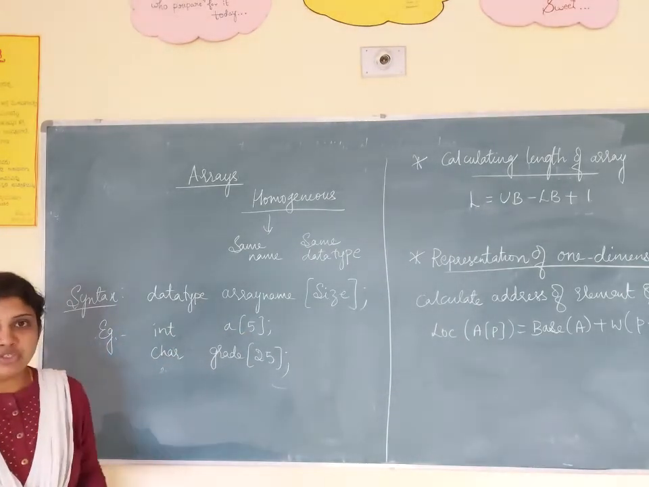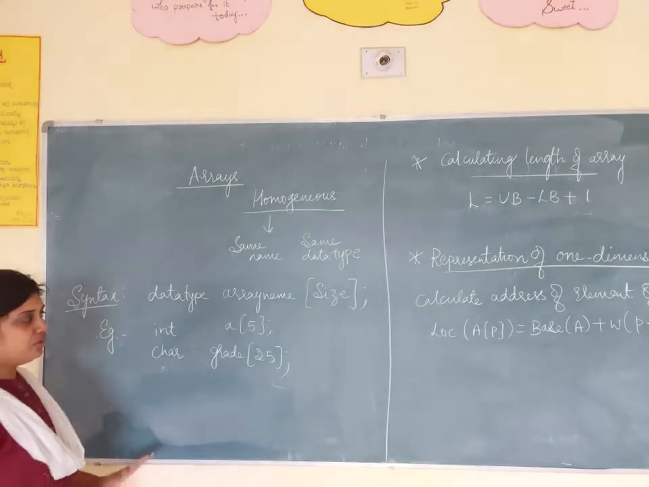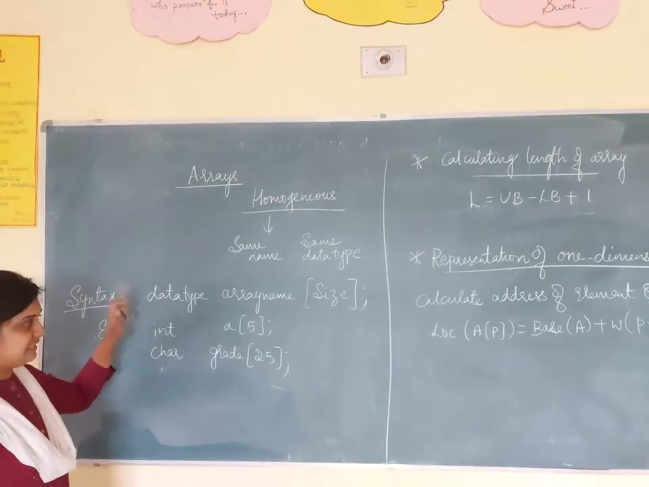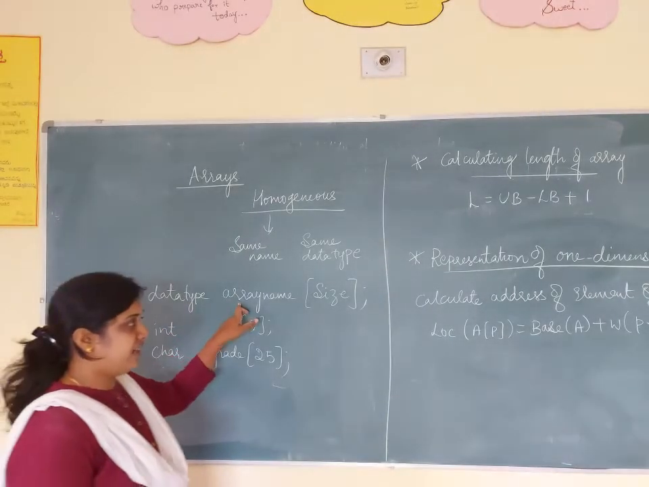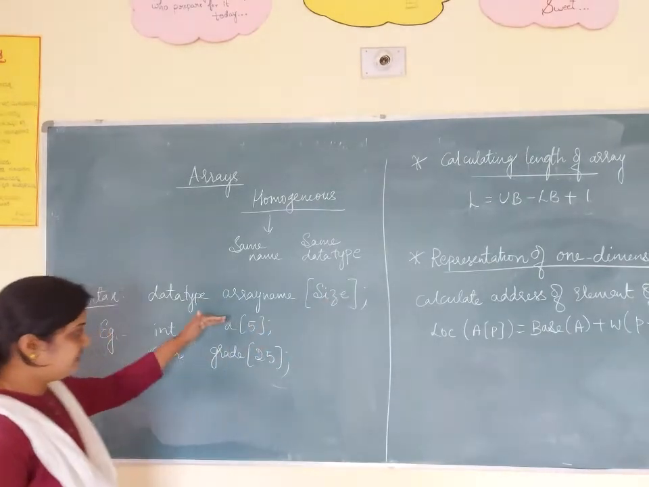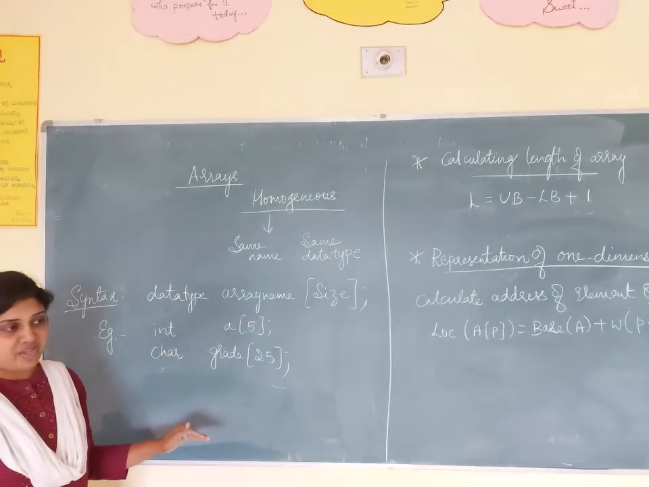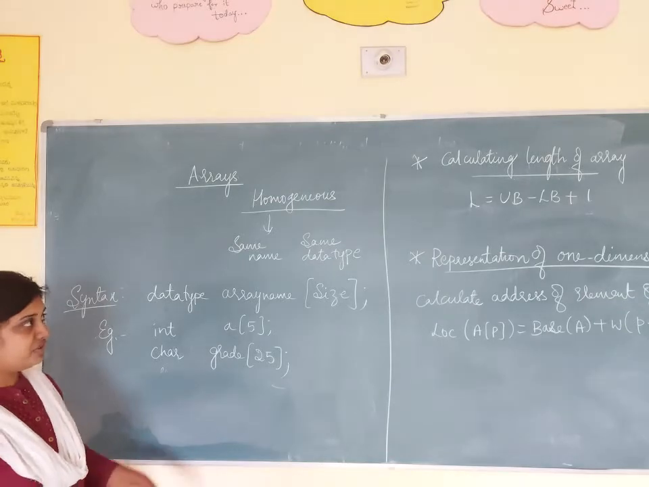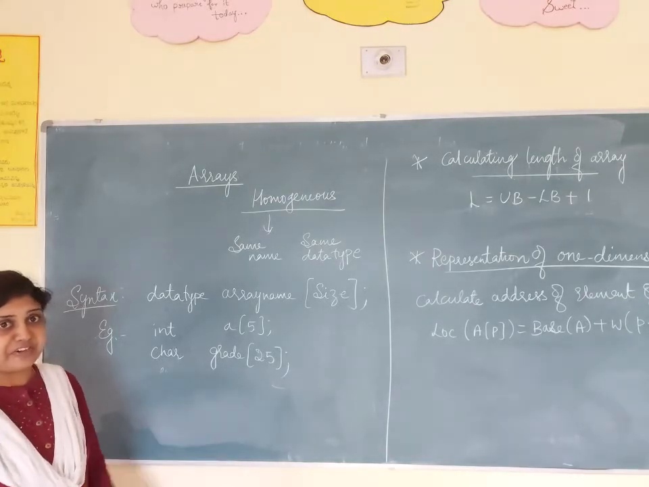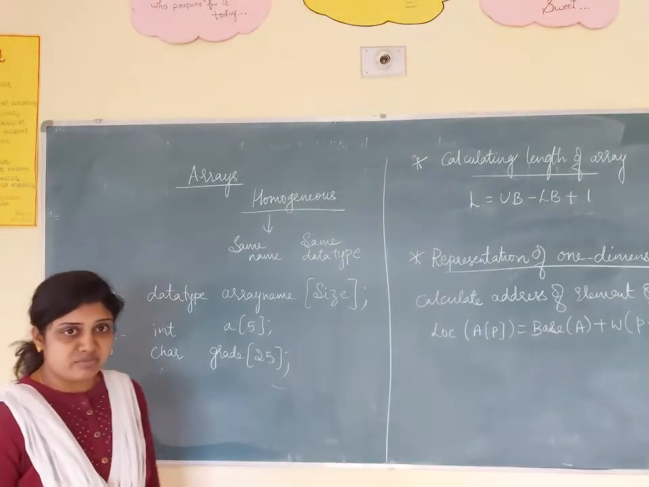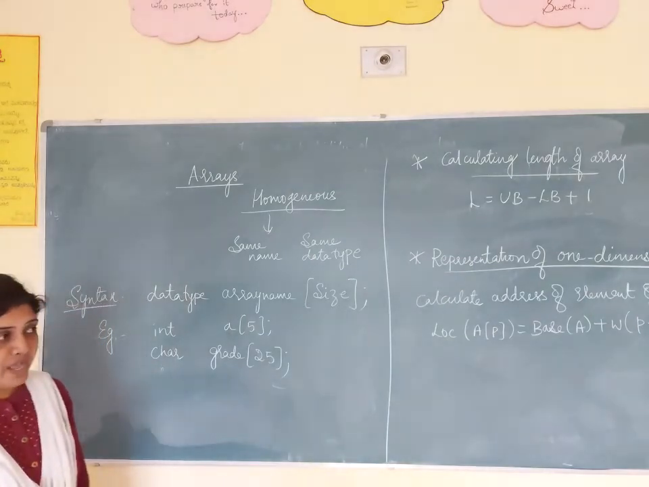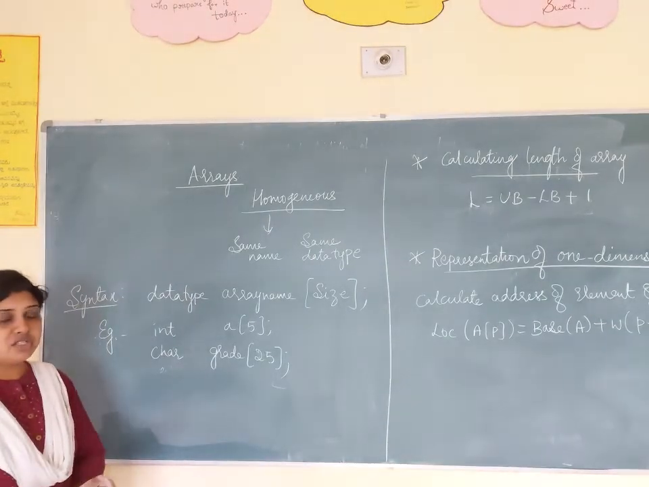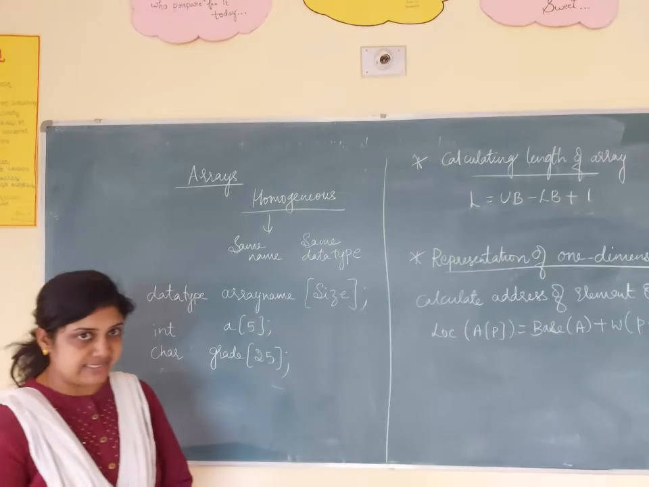So if you want to define an array, you have to use the general format, that is data type followed by array name followed by size. And this is an example of an array. And you should not combine different data types. You have to take the same data type followed by the same name.